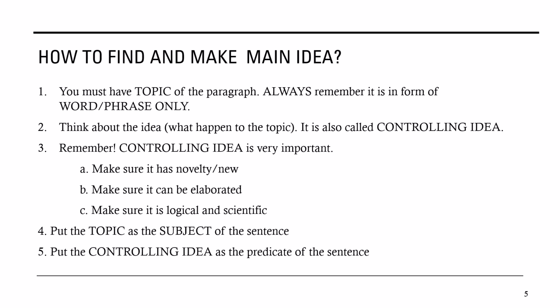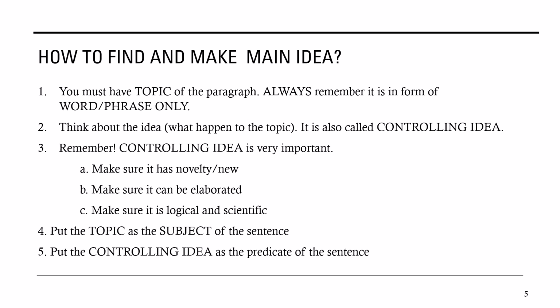That's why, in the following examples of your assignments, if you made your previous assignment in the form of a paragraph, that will be a wrong example. You just have to make a word or phrase only. So this time you just have to develop it into one single sentence only, because we would like to make the main idea.